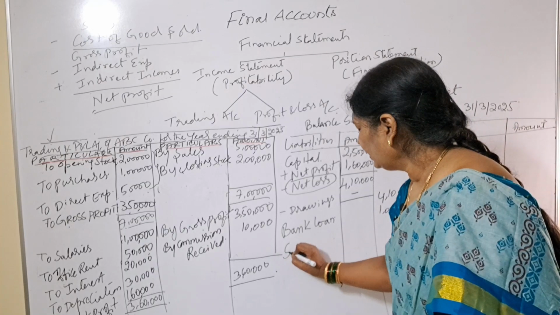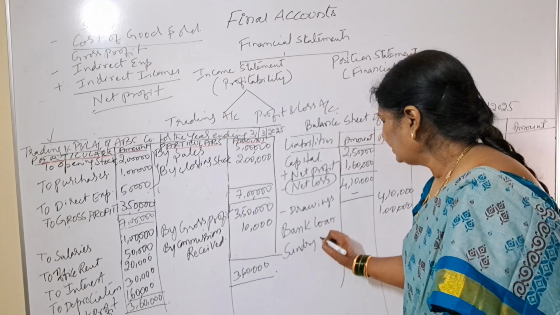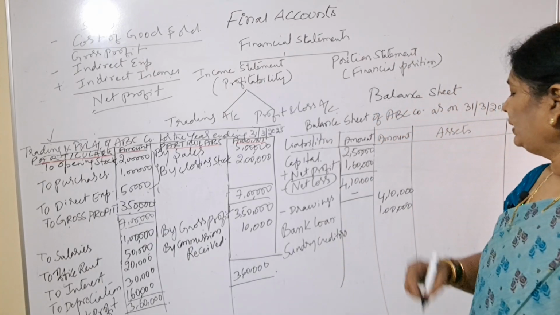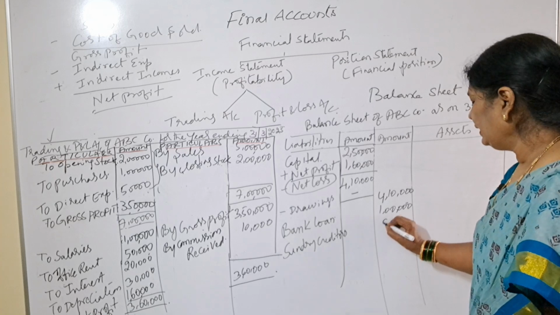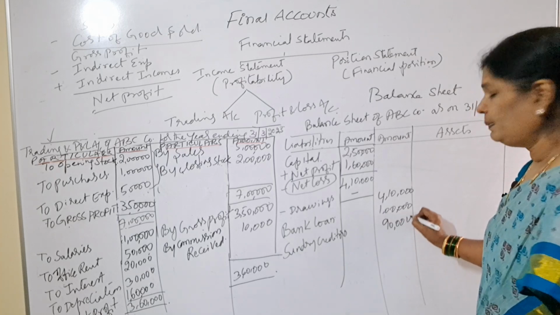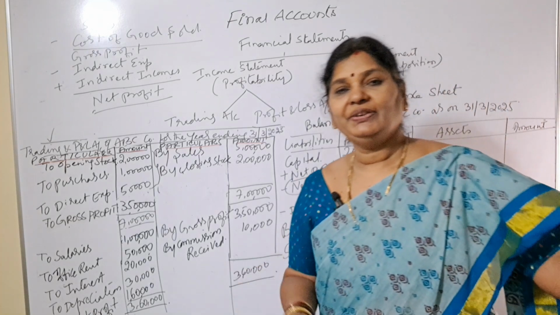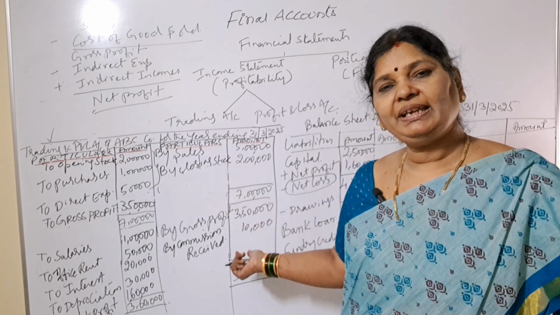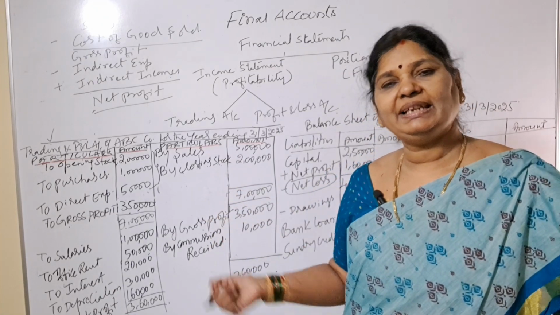Next, sundry creditors. All these terms I have explained in our previous videos. If you go to our previous videos, you can understand very clearly all these terms. So please watch our earlier videos. You will get clarity about all the terms whatever I am using when I am preparing trading account, profit and loss account and balance sheet.